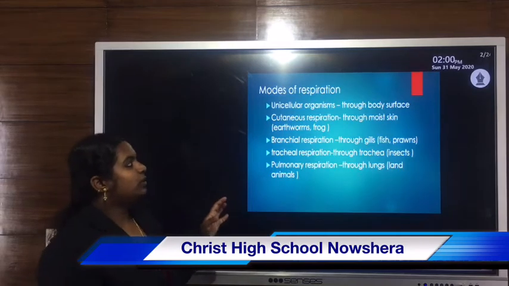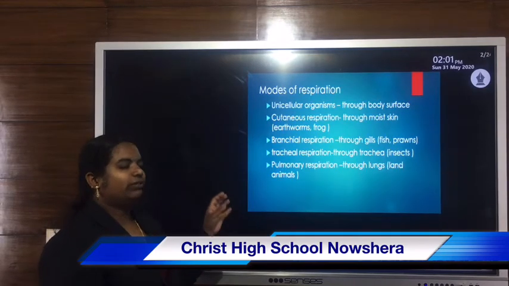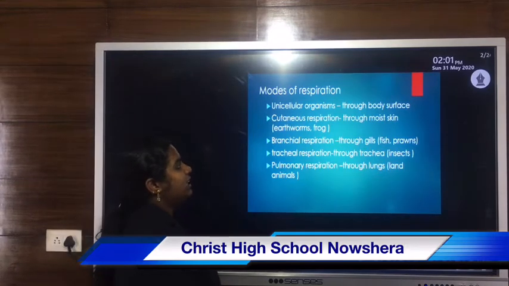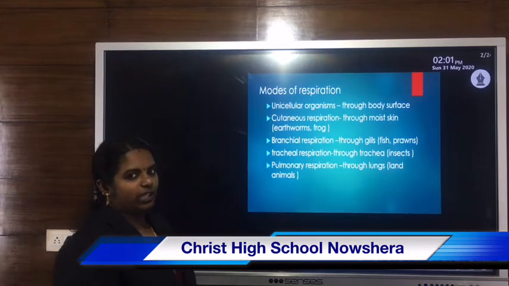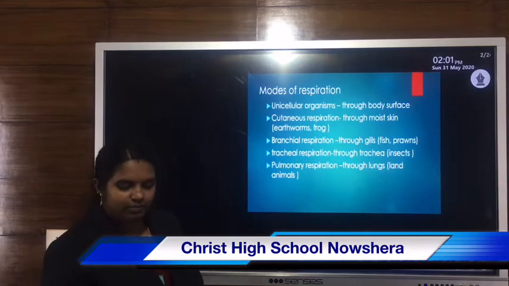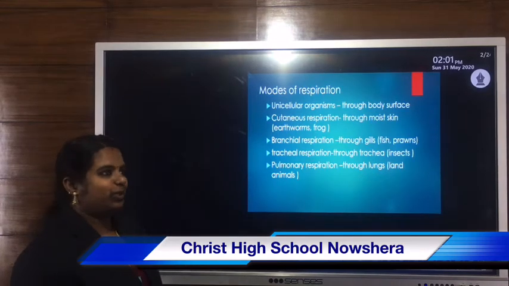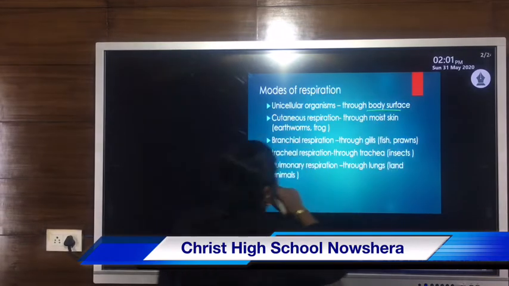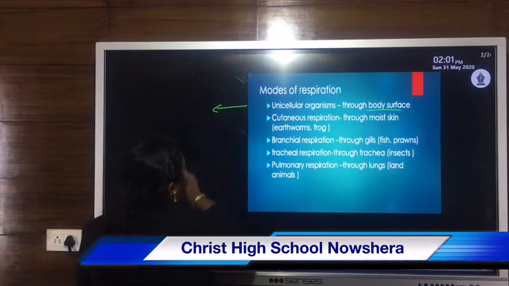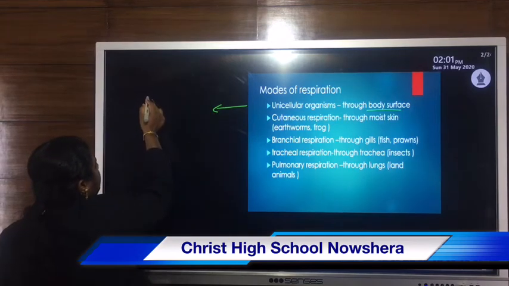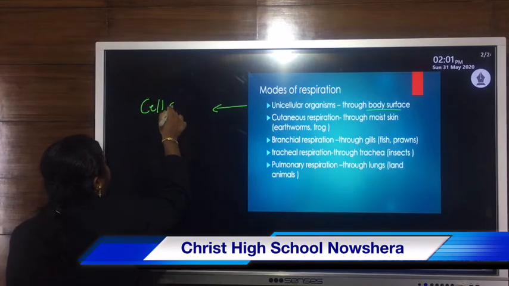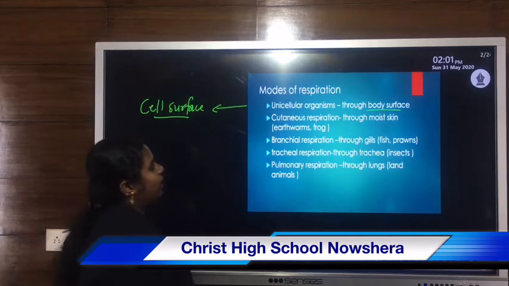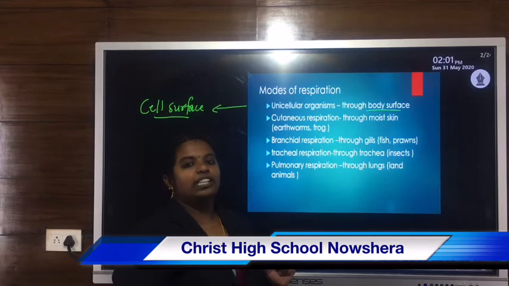There are different modes of respiration shown by different types of organisms. One example is mostly in unicellular organisms like amoeba, paramecium, euglena. They mainly respire through the body surface, or we can say that in unicellular organisms the respiration is known as cell surface respiration.